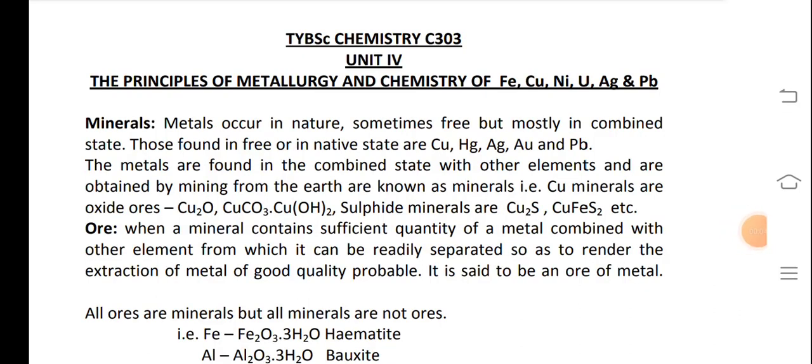My today's presentation topic is the principle of metallurgy and chemistry of iron, copper, nickel, uranium, gold and silver. Minerals. Metals occur in nature, sometimes free but mostly in combined state. Those found in free or native state are copper, mercury, silver, gold and lead. The metals found in the combined state with other elements and obtained by mining from the earth are